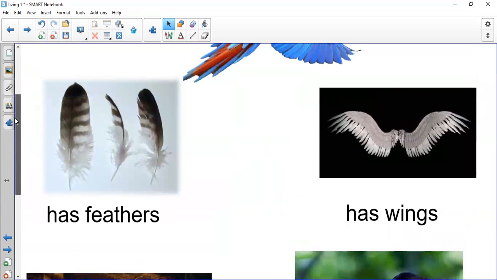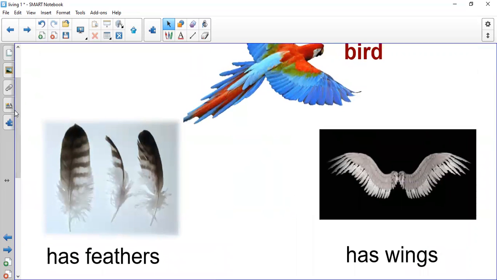One more time. What does the bird group have? Bird has feathers and wings. Bird lays eggs. Okay, all the birds lay eggs. They don't give birth like mammals. Bird lays eggs. One more time. Bird has feathers and wings. Bird lays eggs.